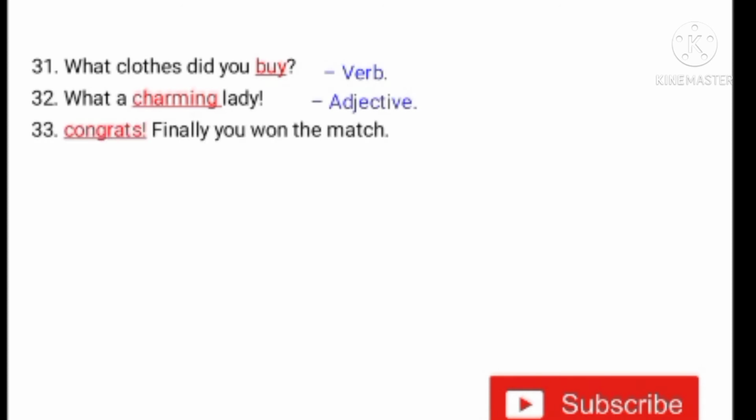Congrats! Here it ends with an exclamation mark. Congrats! Finally, you won the match. Here congrats is an interjection, which expresses sudden feelings.